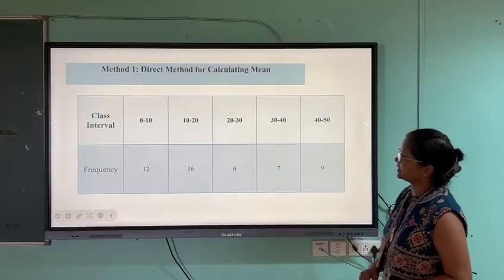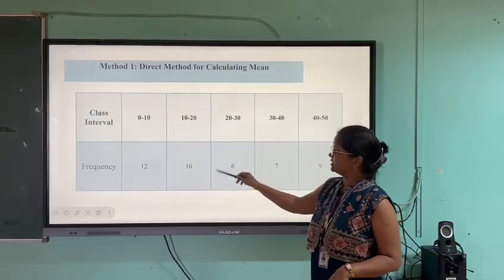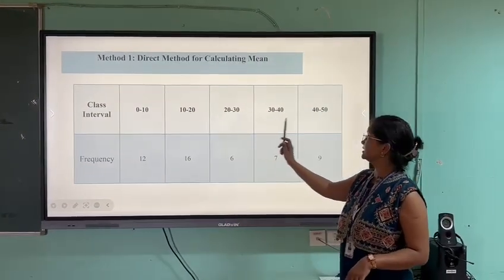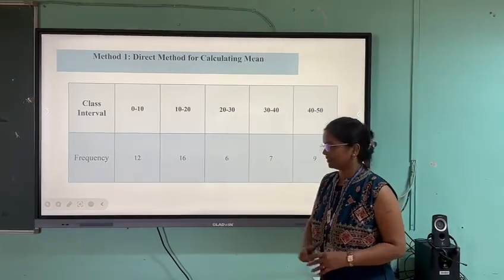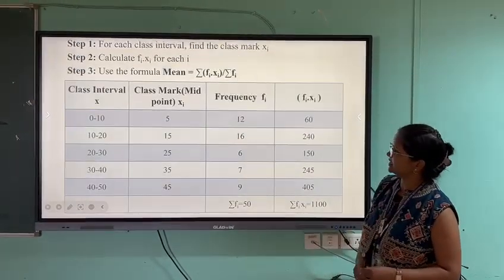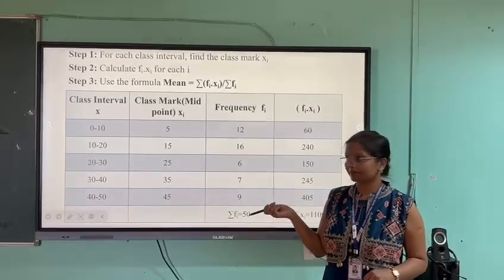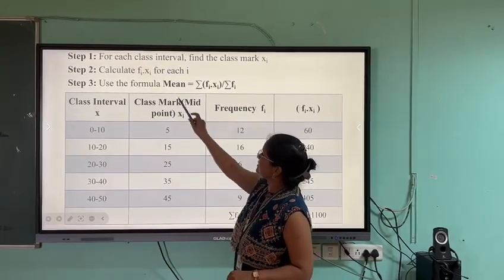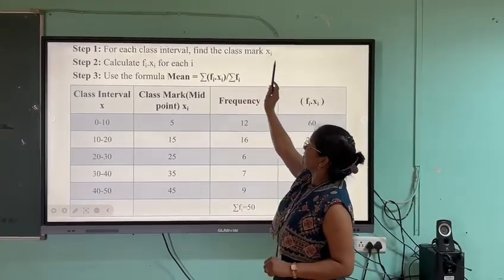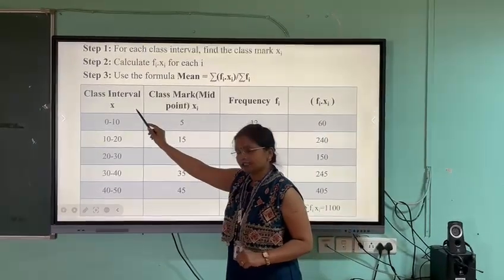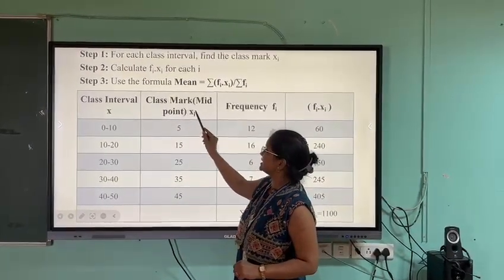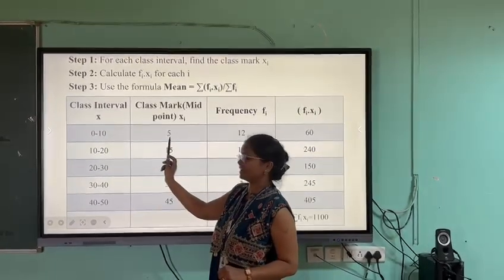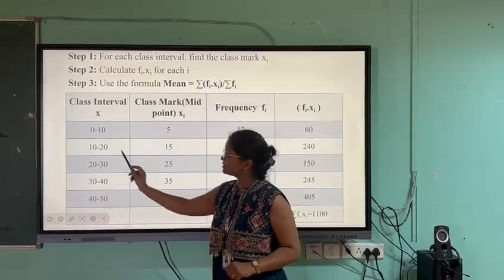Now take up this example. The class interval is given and the frequency is measured over here. The class intervals start from 0 to 10, then 10 to 20, 20 to 30, 30 to 40, and the frequency is given in the table. This is foremost important for your exam purpose, how to solve an example. For each class interval, we have to find the class mark, xi, the midpoint. What is the midpoint of 0 to 10? 0 plus 10, that is 5. For 10 to 20, it is 15. You just have to find the midpoint.